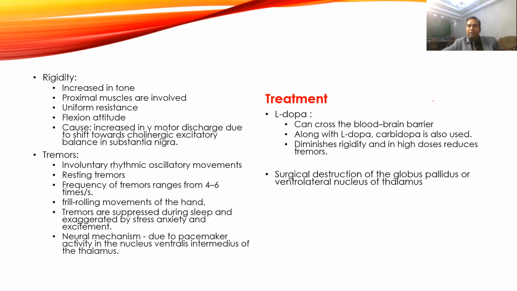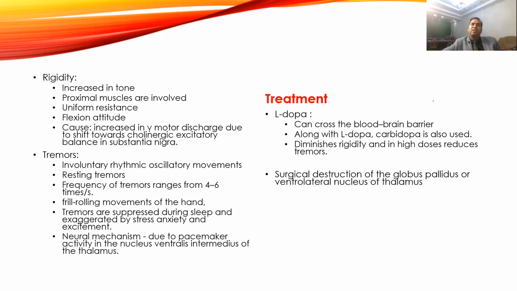and we are making the person live a longer, normal life. But if the patient is not responding to levodopa, we can go for surgical treatment. Surgical treatment means we can destroy part of the globus pallidus, or also the ventrolateral nucleus of the thalamus, so that it reduces the excitation of the thalamus and that will reduce the output.